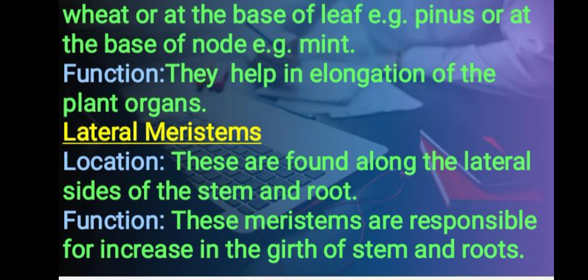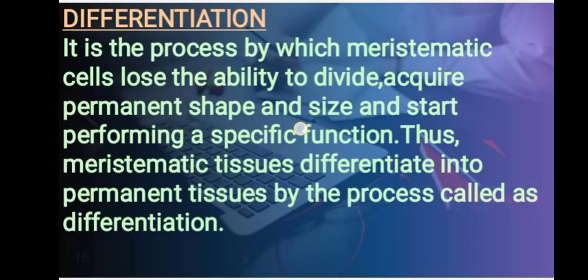Function: they help in elongation of the plant organs. Lateral meristems. Location: these are found along the lateral sides of stem and root, and they are responsible for increase in the girth, that is the width of stem and roots.